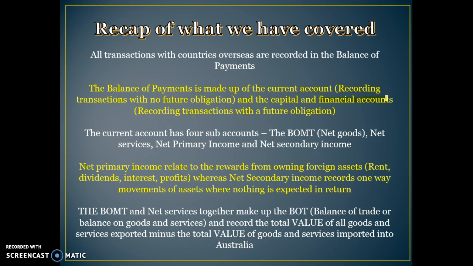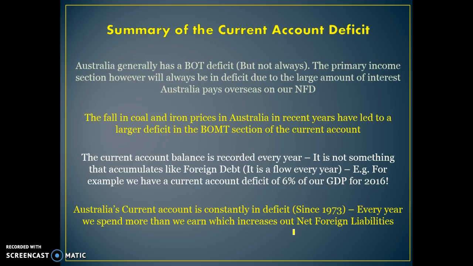The net primary income account is the one that's always the biggest deficit because that's where we're having all our rent and profits and mainly interest flowing back overseas. The balance of merchandise trade and net services together represent the balance of trade, which records all the value of exports coming in and imports going out of Australia. Australia generally has a balance of trade deficit, but not always. But it always has a primary income deficit because of the large amount of interest we pay overseas. The fall in coal and iron ore prices in recent years has led to a larger deficit in the balance of merchandise trade section of the current account.